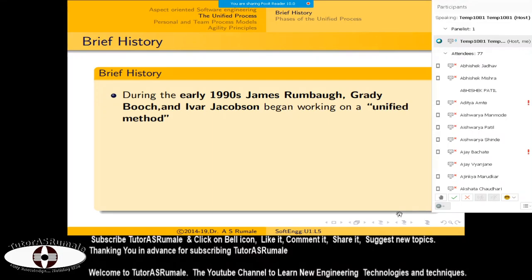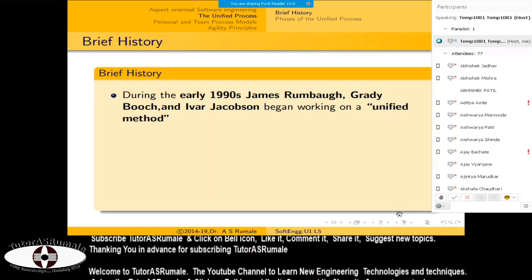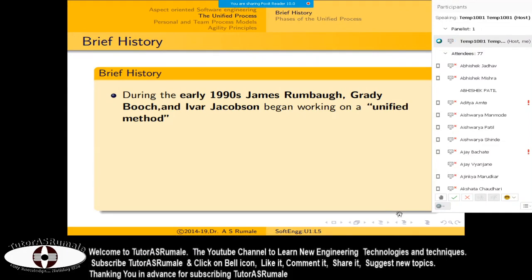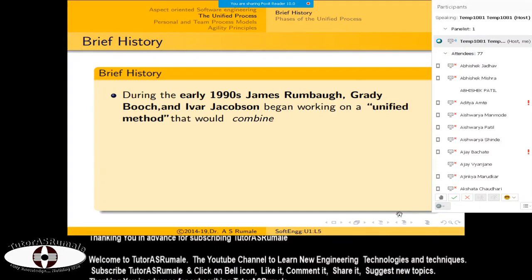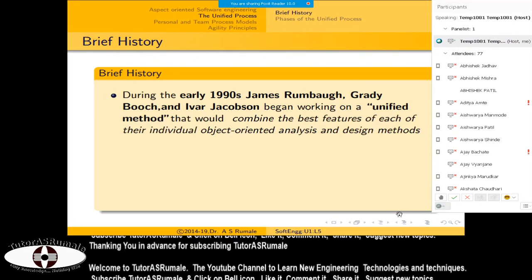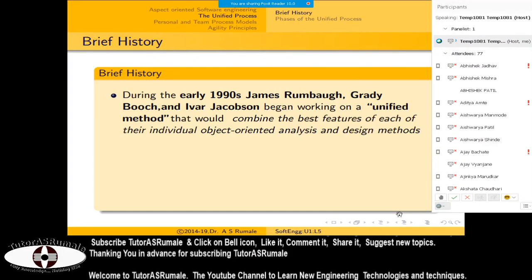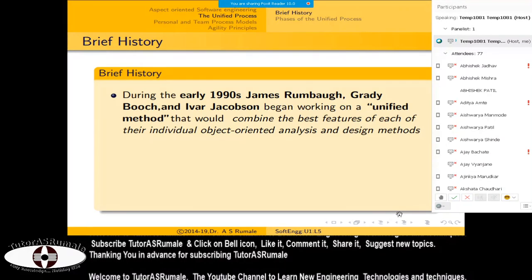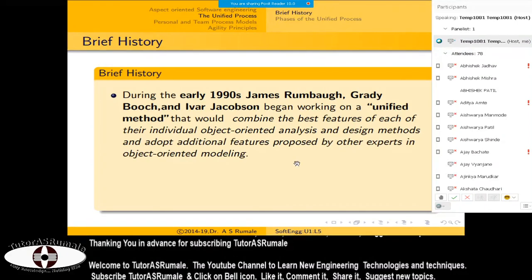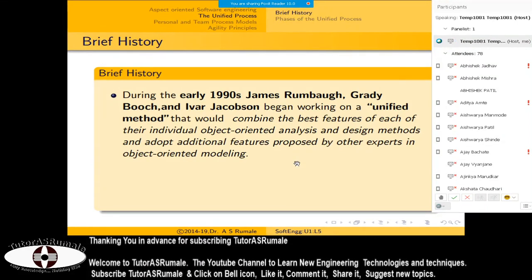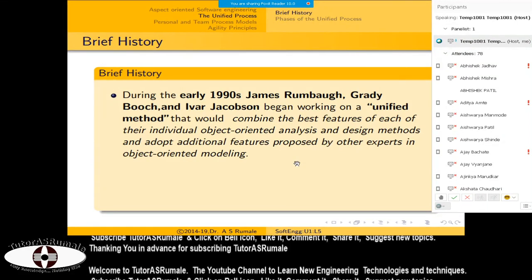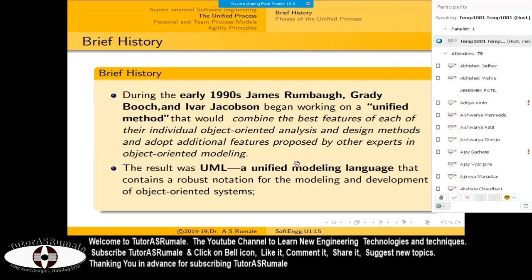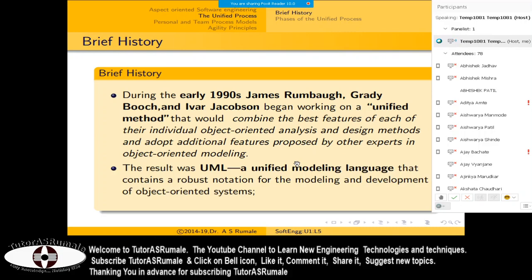They combined flowcharts, ER diagrams, and other theoretical implementation processes of the system, and combined them for the best features of object-oriented analysis and design methods. When they started doing this, they also adopted other features proposed by other experts in object-oriented modeling, and that's how UML came, which is called the Unified Modeling Language.